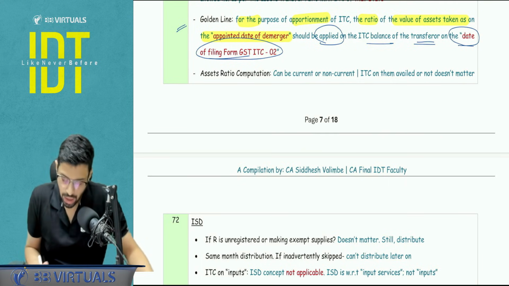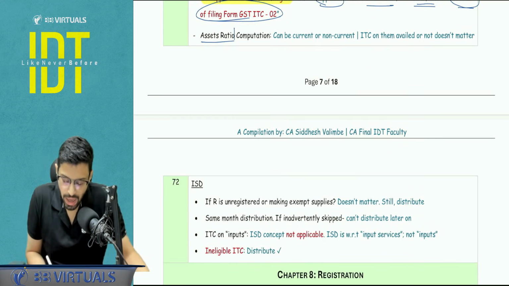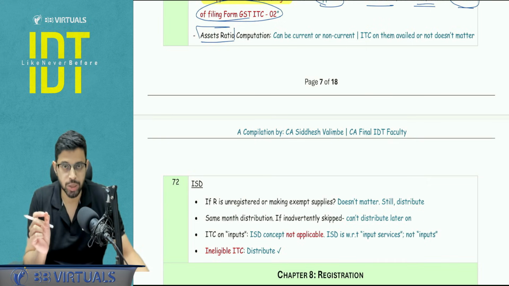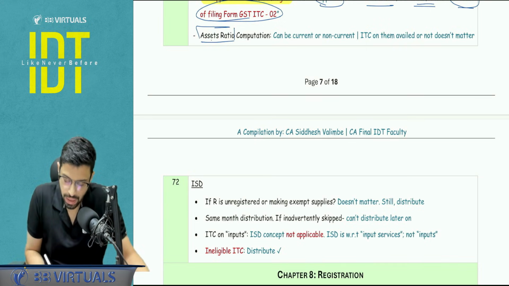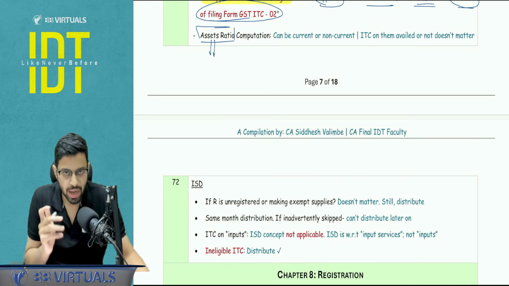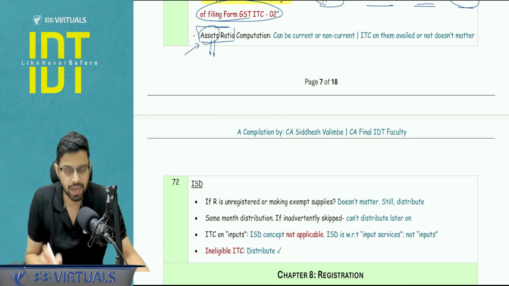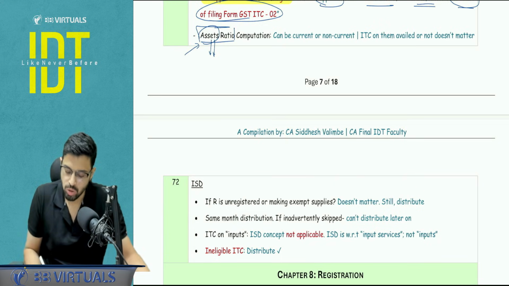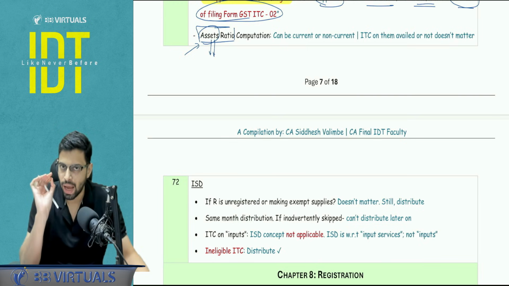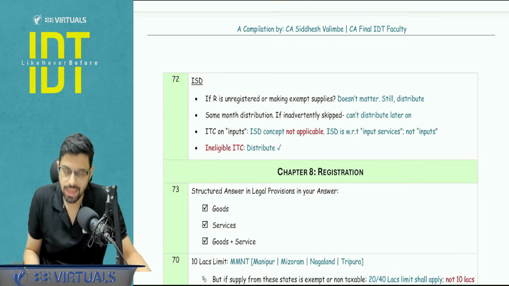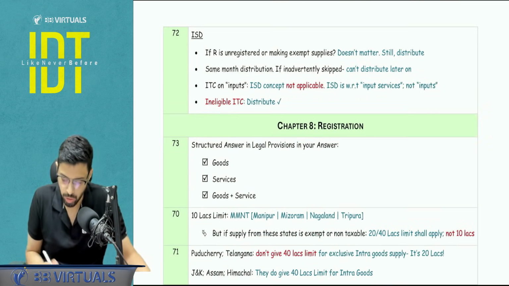Is it clear? Okay, now, when I'm telling you to calculate the assets ratio, that is 2 points you need to make a note of. Asset, it can be a current asset, it can be a fixed asset, I don't care. And second, individually on the asset, ITC may or may not be availed, I don't care. So whatever that percentage is, we have to pick it and multiply with the ITC balance as on the date of filing ITC 02.